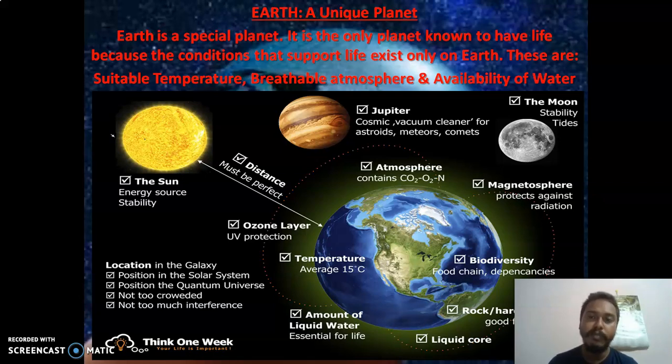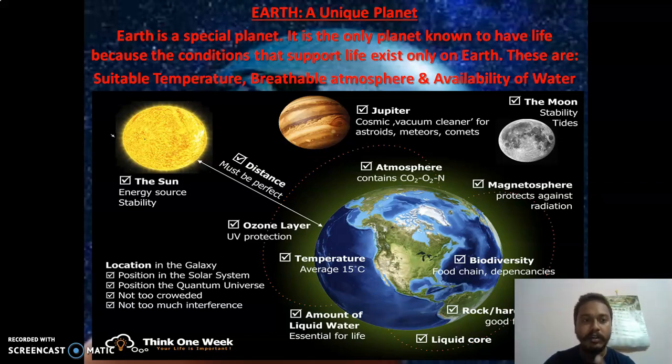So one of the most important factors that make Earth a unique planet is the availability of water. I hope you are clear on these 3 points, because this is very important. This lesson 4 is only about these 3 important points that are given in your book. So I want to make sure that you all are clear.